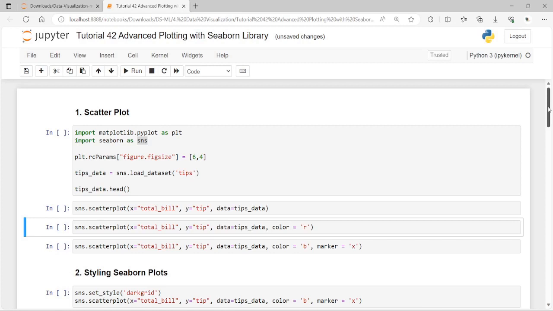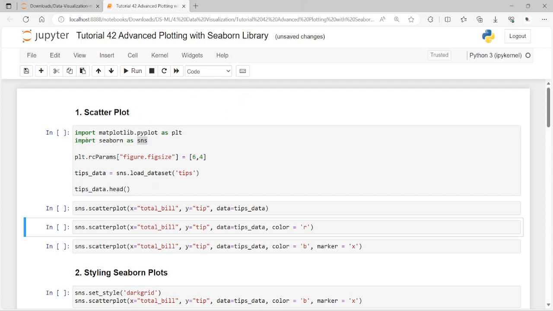Dear friends, we have examined how to plot some of the basic plots with the Python Seaborn library. And today we are going to discuss some of the advanced Seaborn plots in action. First of all, we are going to start with the scatter plot. Of course, we saw how to plot a scatter plot with matplotlib in the previous sessions. And now we will see how to plot a scatter plot with the Python Seaborn library.